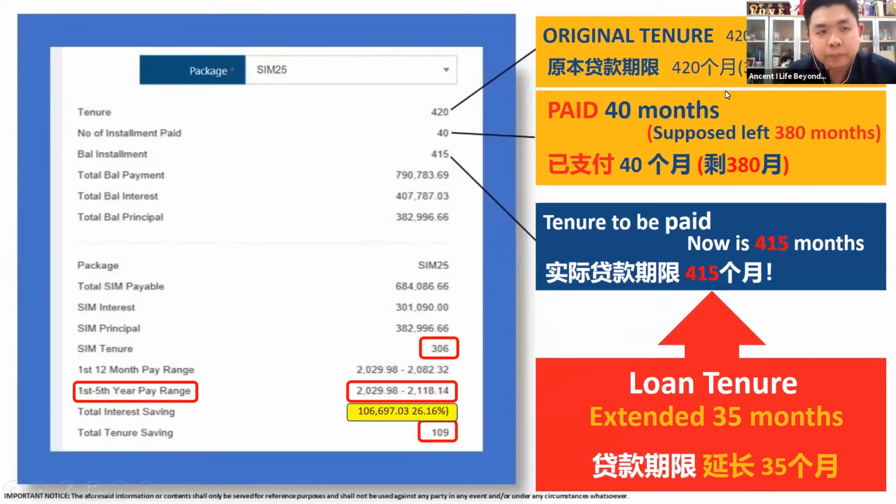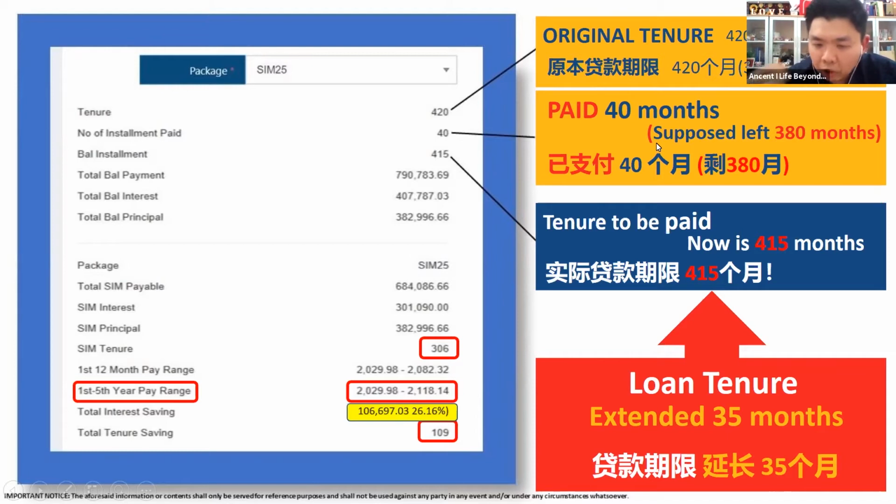Here are the details. So for the joint owner, he made the loan for 420 months. That means 35 years. So we can have the details here. The number of installments already paid is 40 months. We can see over here.